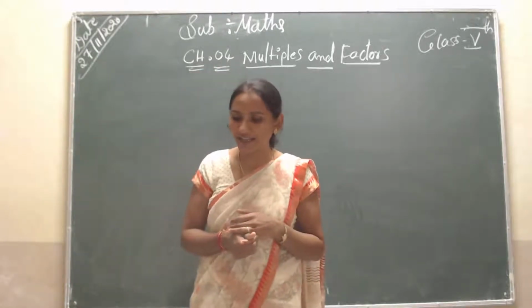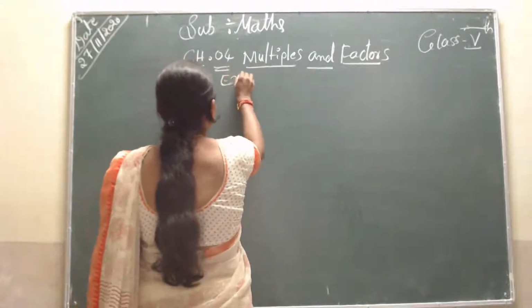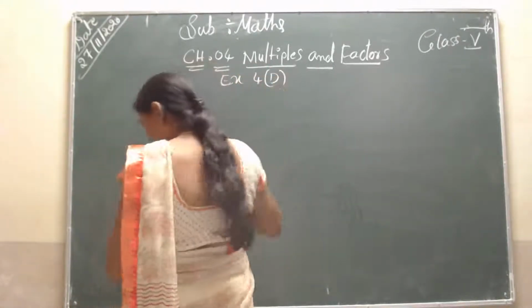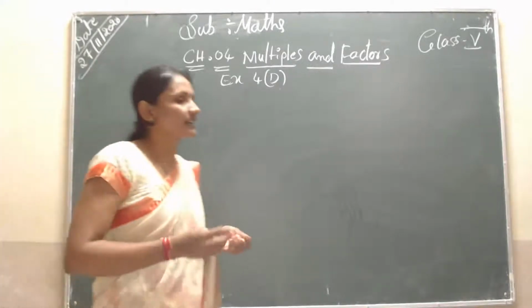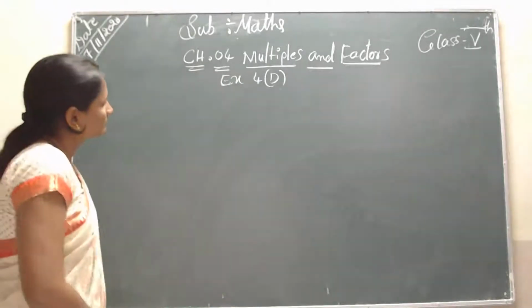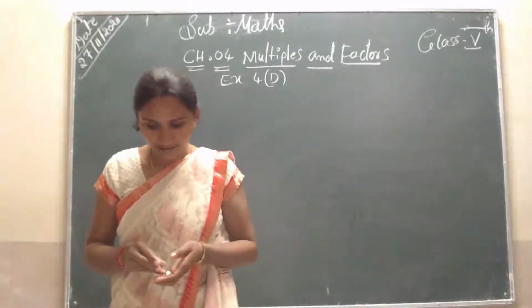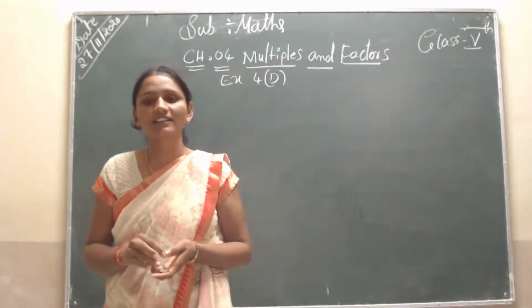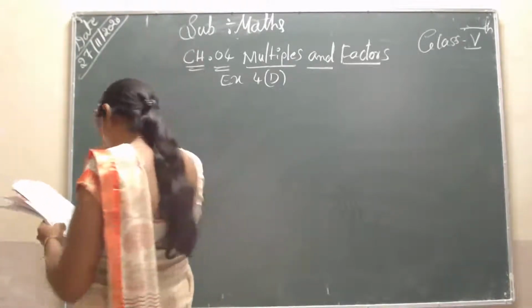In today's class, the first question, find the HCF and LCM, is already completed.